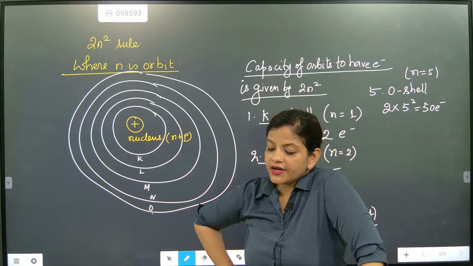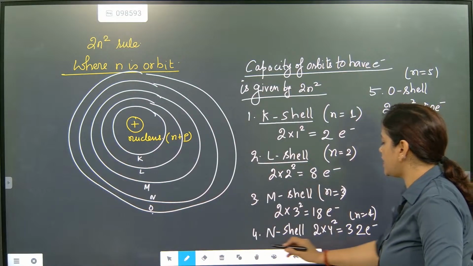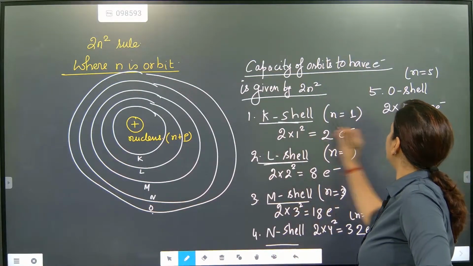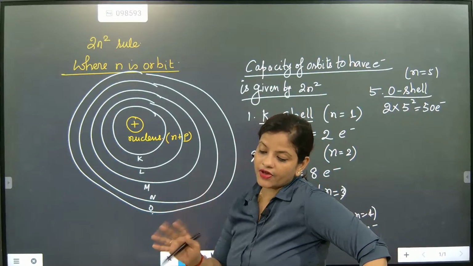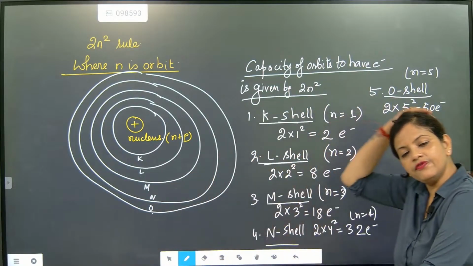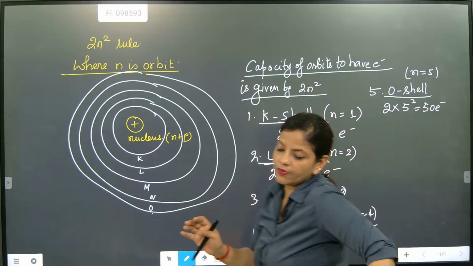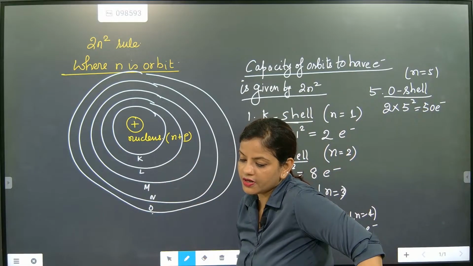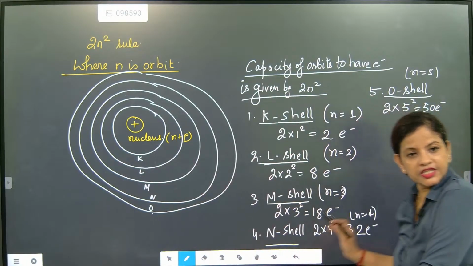So after understanding this one, now let's solve the next part. So now get ready for the next one. So K, L, M, N, O. We have done all the different equations. So now we know the capacity of every orbit. Once we have the information on the capacity of every orbit, yes, beta. Okay. So now we are going to do one more. Is it done till here?